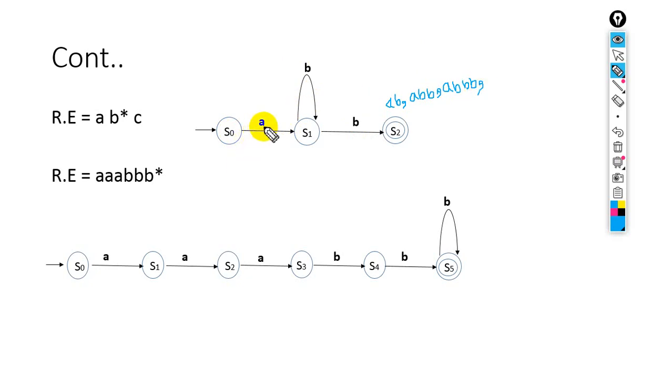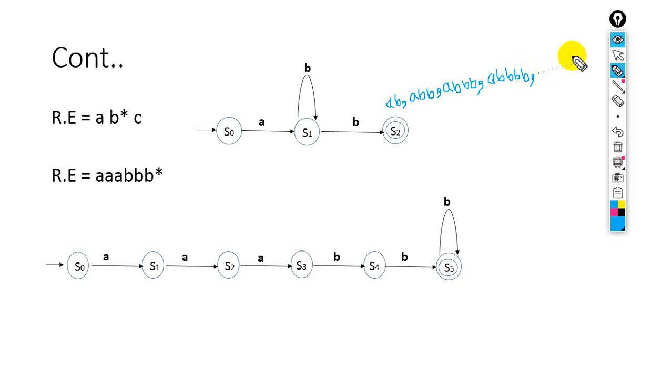So here A, then B three times, then again B. So it means that A, three times B, this is from loop, and third this B. So this will combine and it will move up to so on.